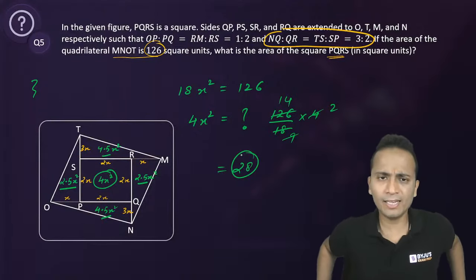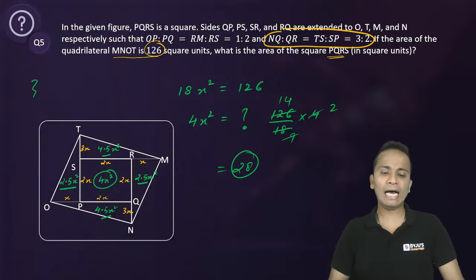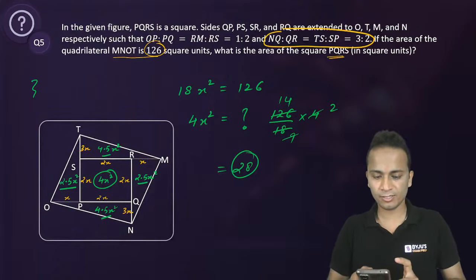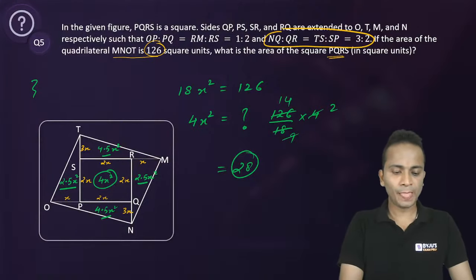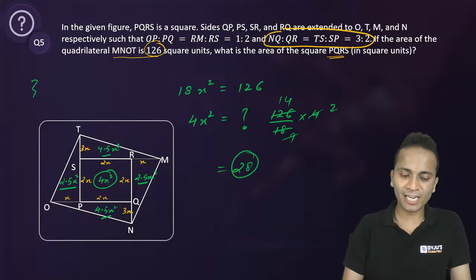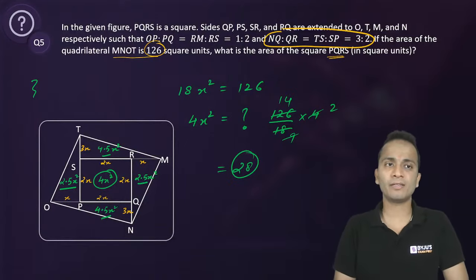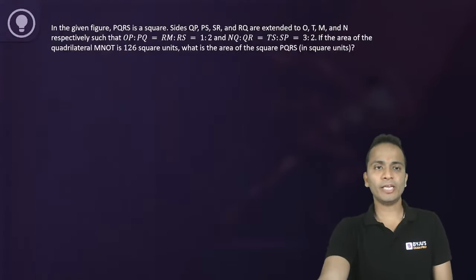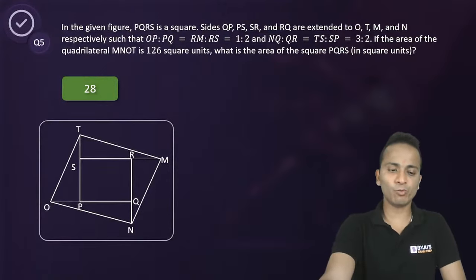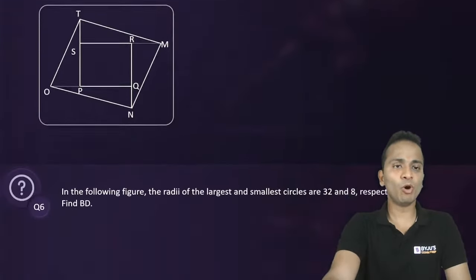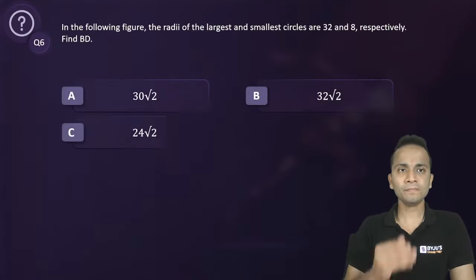And yes, Akhil is the first person who has given a correct answer. All right, fine. So this one was easy. The figure looked a little strange, it looked difficult, but the question was simple if done in this manner. Right? Okay, so the answer for this question was 28. Let's quickly move on to question number 6.